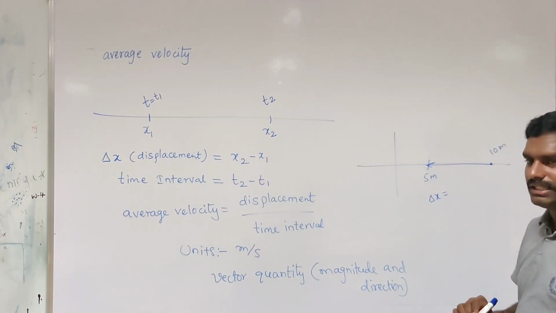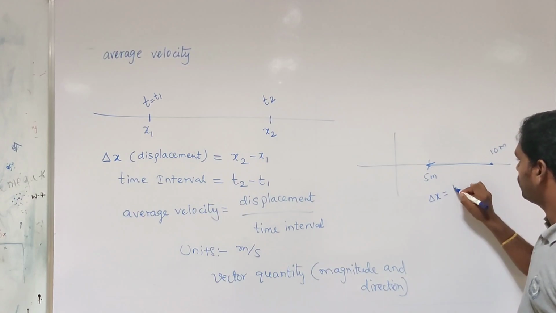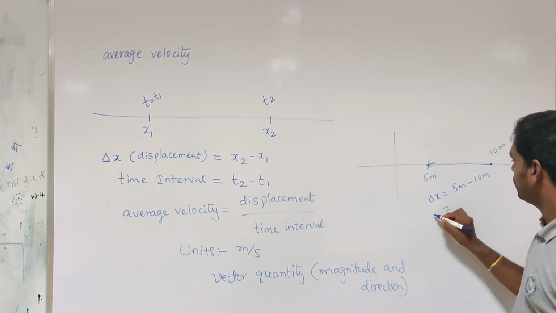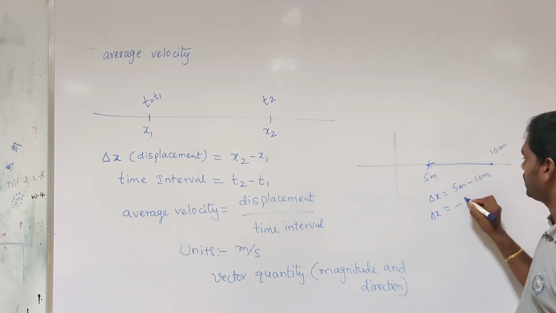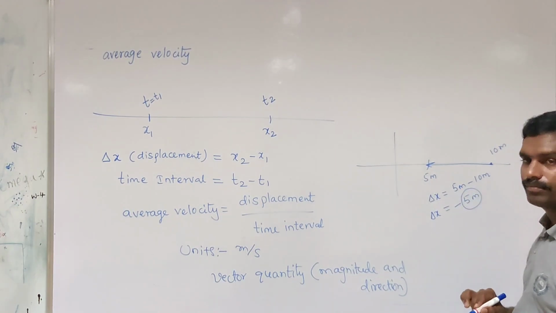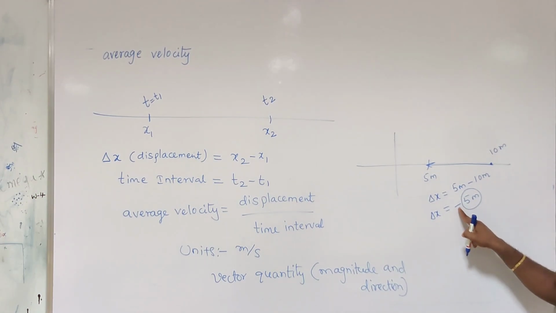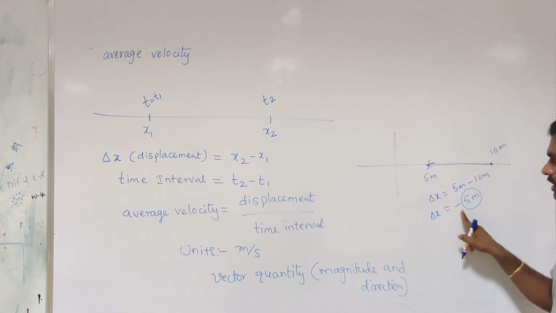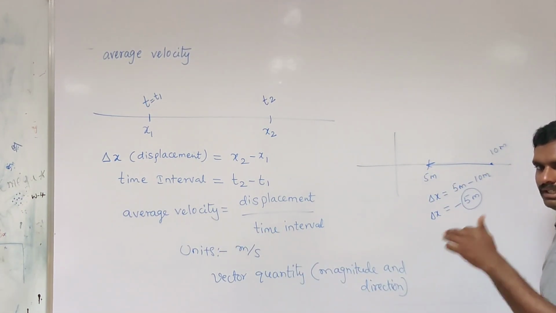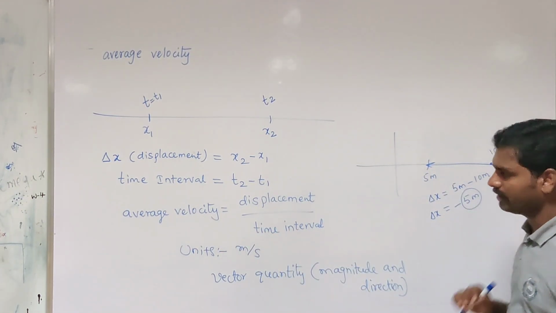Final position minus initial position, that is, displacement is minus 5 meters. Magnitude is 5 meters and direction is negative. The negative sign indicates the particle is moving towards the left side, towards the origin.